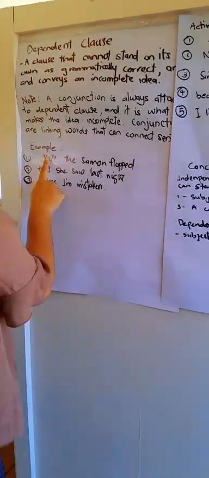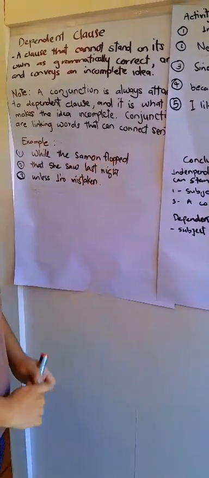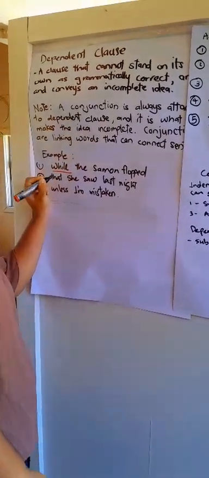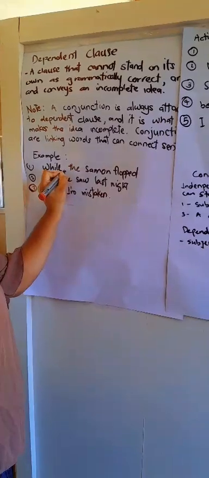Example: while the salmon flopped. While here is a conjunction.